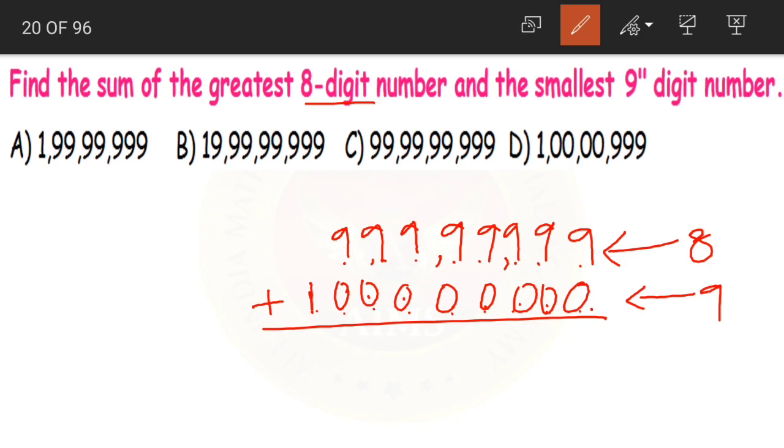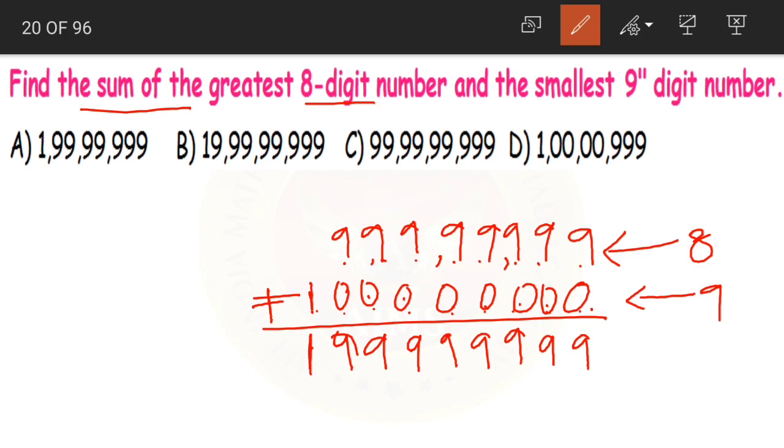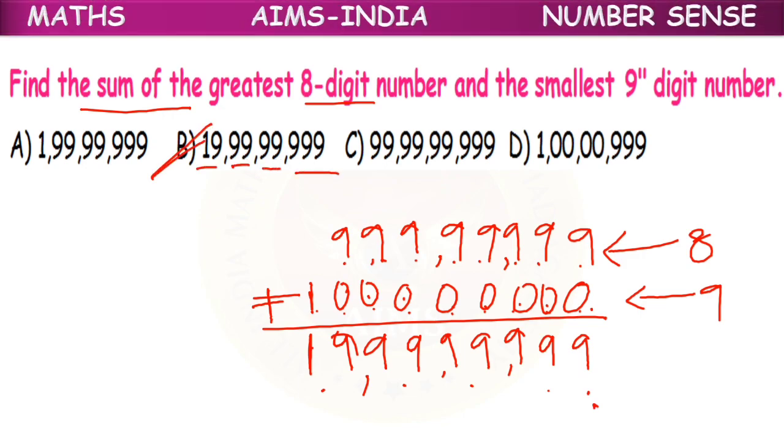Now what should we do children? We should find out the sum. Sum means adding. Yes. So 9 plus 0, 9. All we have here is 9 plus 0. Yes or no? So 9 plus 0 is equal to 9. And lastly we have 1. What is our answer? 19 crores, 99 lakhs, 99,999. Now what is the correct answer? Option B. 19 crores, 99 lakhs, 99,999 is our sum here.